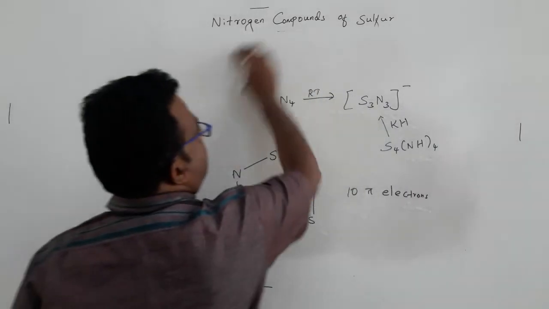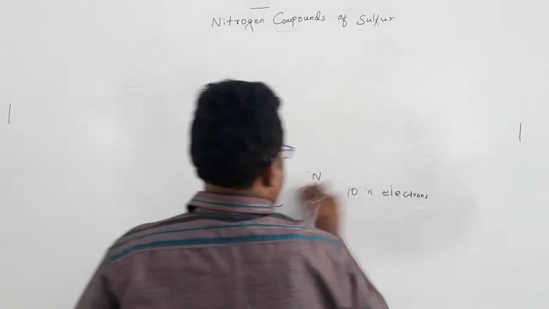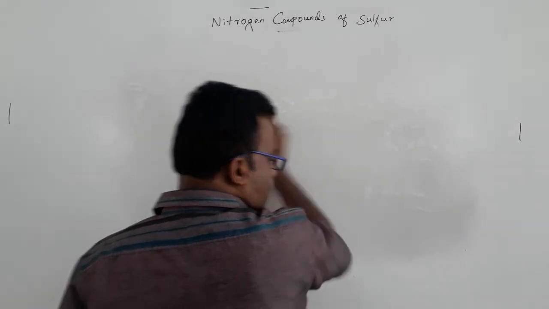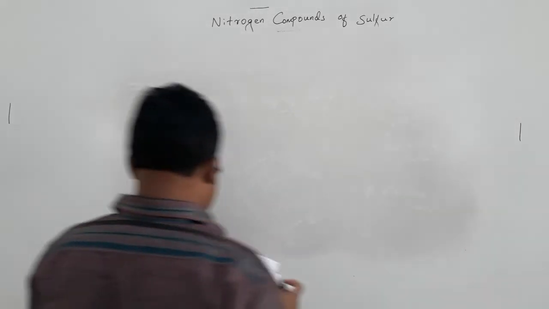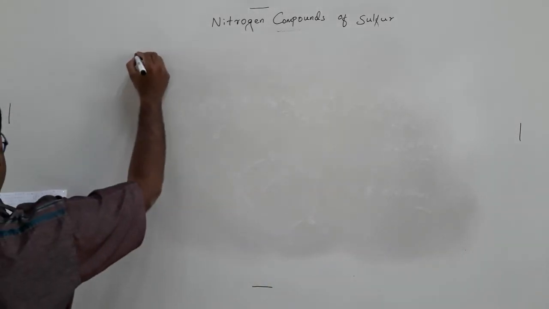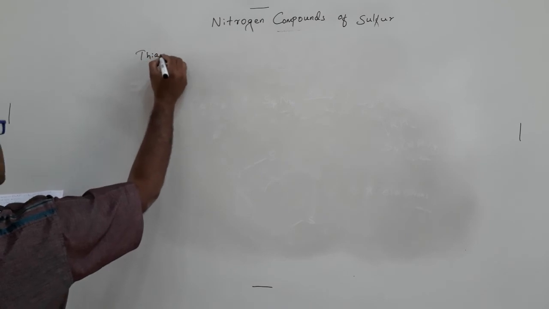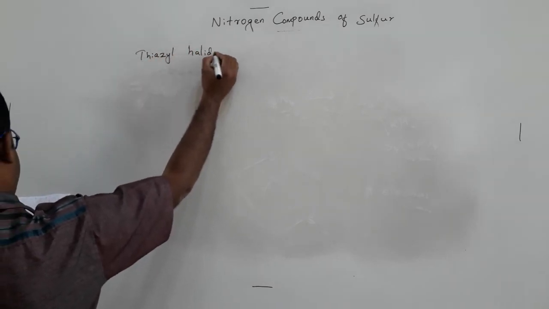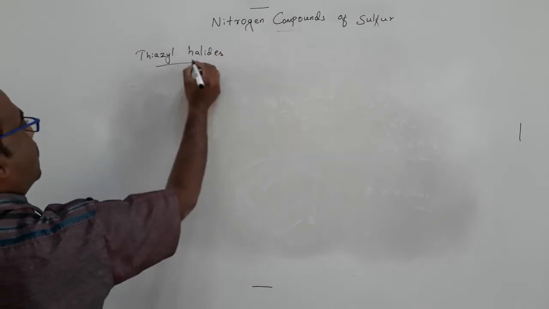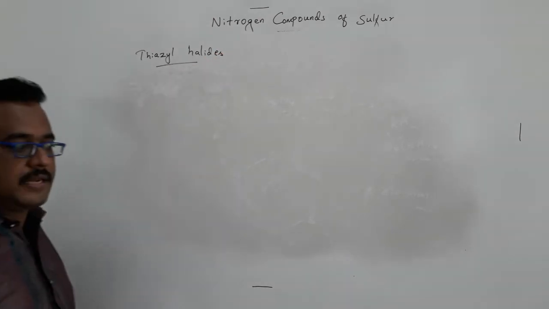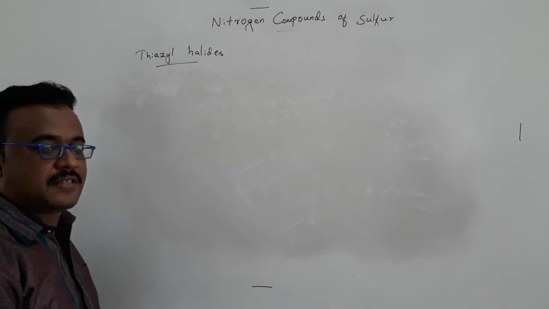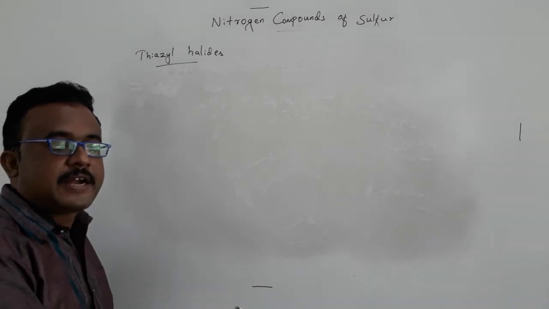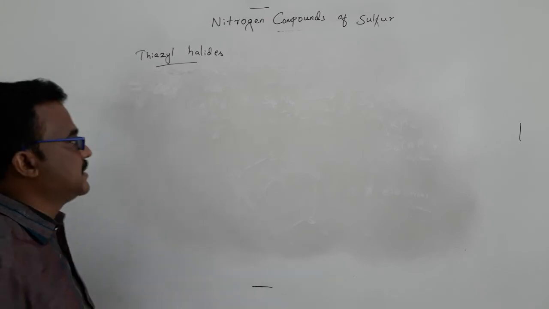Next one is thiazyl halide. Thiazyl halides. This is like the last reaction, in the synthesis of S5N6, the pentasulfur hexanitride, which I have discussed there itself.